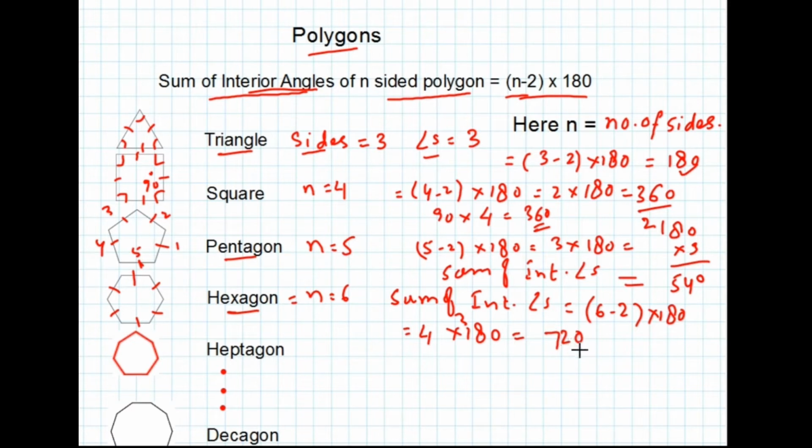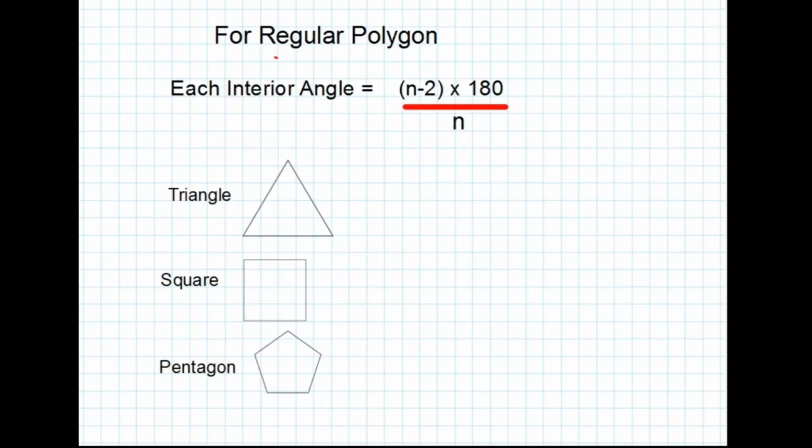Now for a regular polygon, each interior angle is equal to (n minus 2) multiplied by 180 divided by n. We divide by n because all sides are equal for regular polygons. So to find each angle, we divide (n minus 2) multiplied by 180 by n. The triangle shown has all three sides equal, so it is regular.